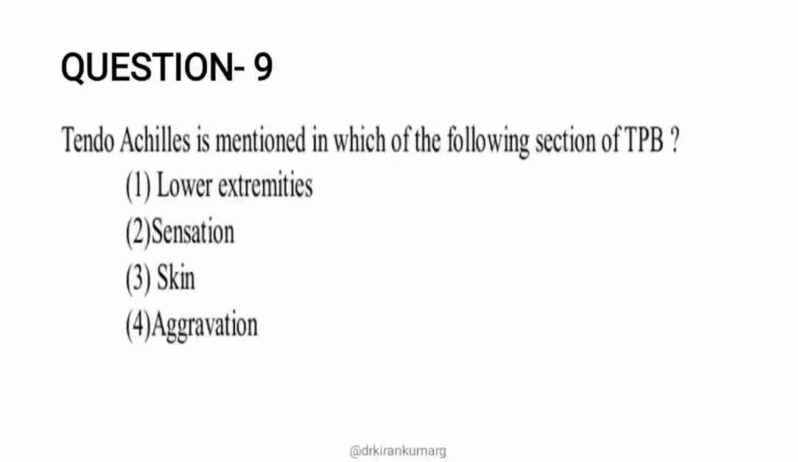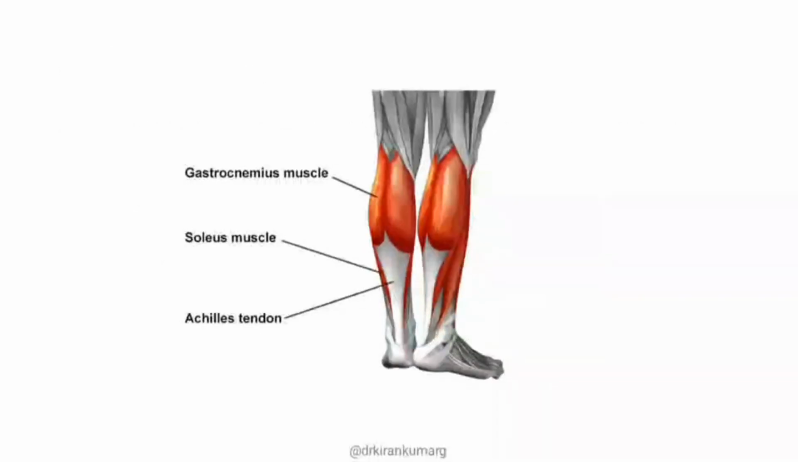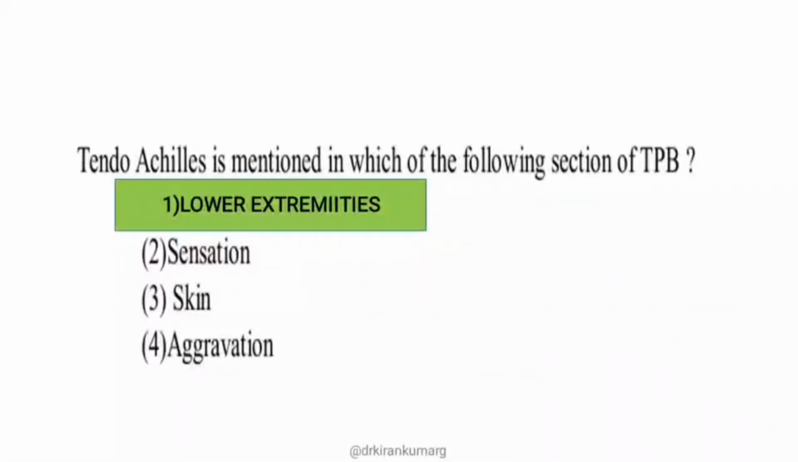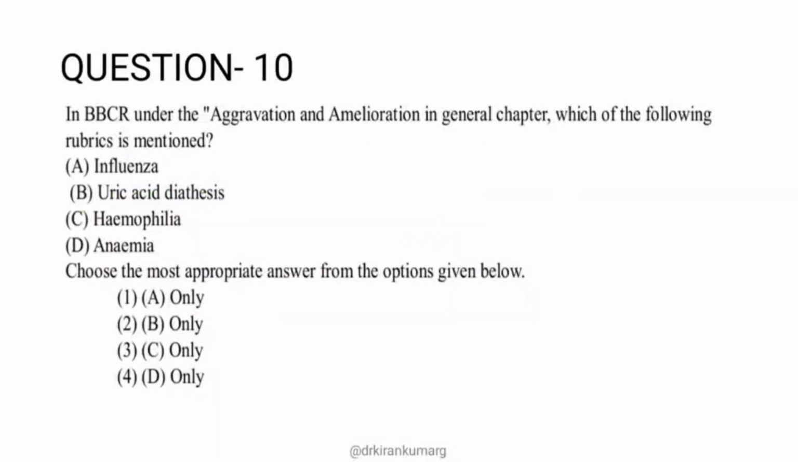In general, tendo Achilles, or what we call the Achilles tendon. You know the anatomy, right? You already studied anatomy, and you know this is the tendo Achilles. The Achilles tendon is a combination of the gastrocnemius as well as the soleus muscle, where it gets inserted into the posterior aspect of the calcaneal bone, right? So the Achilles tendon itself is related to the lower extremity. In the BTPB, this is a very easy question as well. So the direct answer is lower extremities. Moving on to the next question.